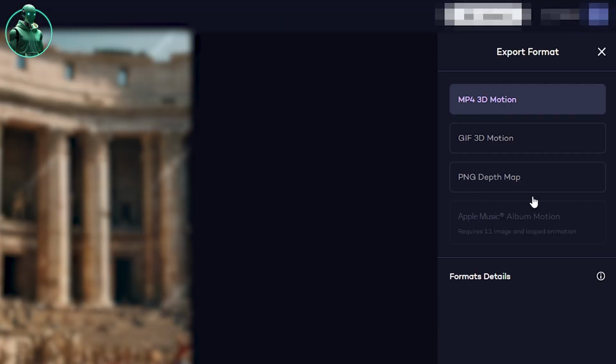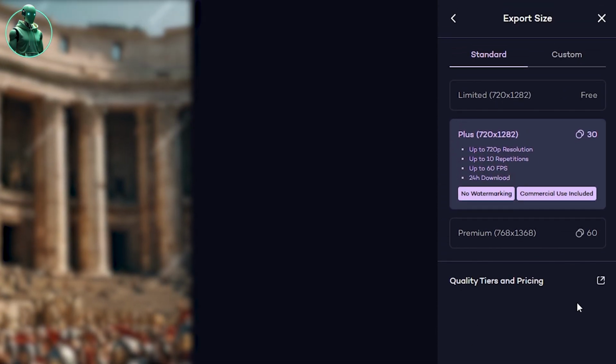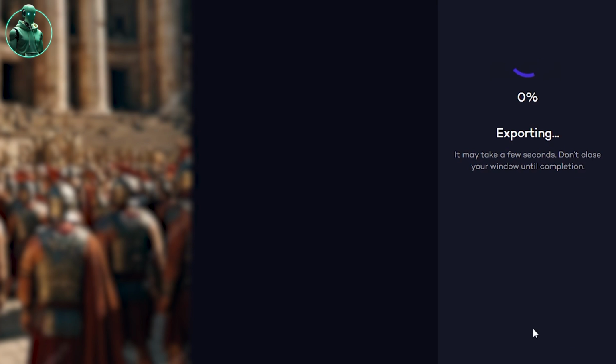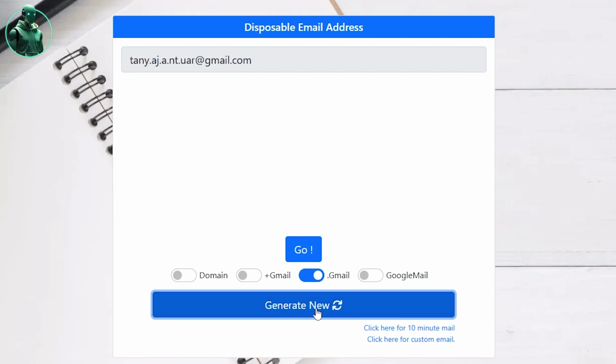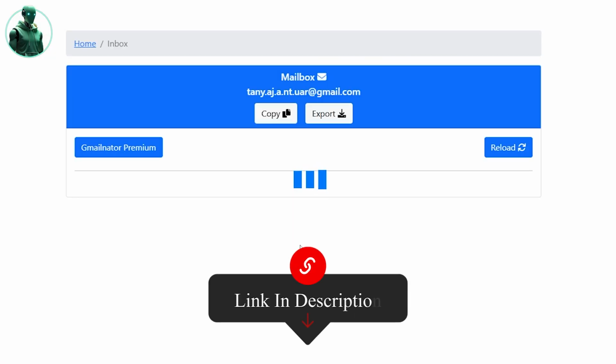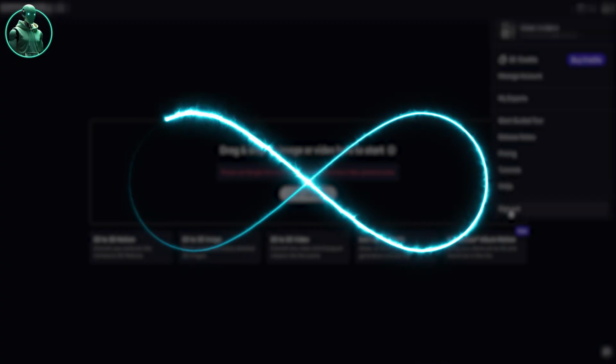Next, click on MP4 3D motion, then click Next. Select the plus option, click Next, and finally hit Export to download your video. Once all the credits are used, log out of the account and then go back to the website. Generate a temporary email, select any email, receive the OTP, and you'll have a new account. Repeat the process to convert all your images into animations.